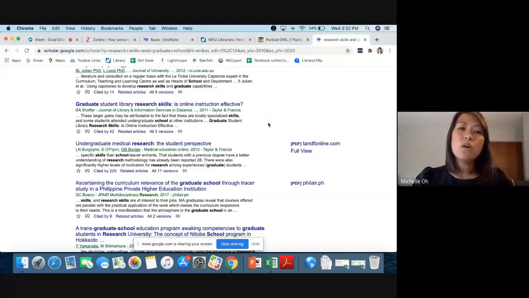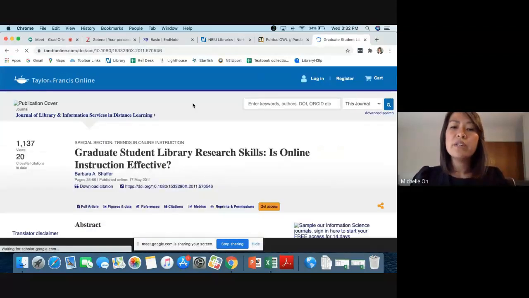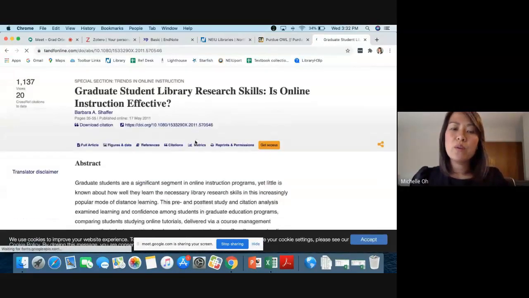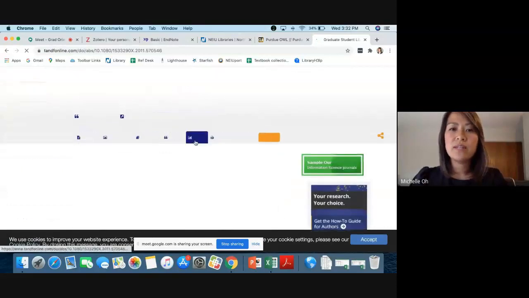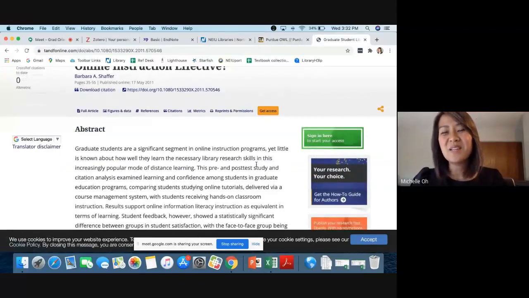So when you are off campus, there's no way for your Google Scholar settings to recognize you as an NEIU student unless we do a special set of settings, which I'll show you in a bit. But when we click on the title for the record, it takes you to the publisher page. And when you're here, there's no way for us to connect you to already existing NEIU resources. So that's another way of saying this will take you to the page that asks you for money, and we don't want you to do that.